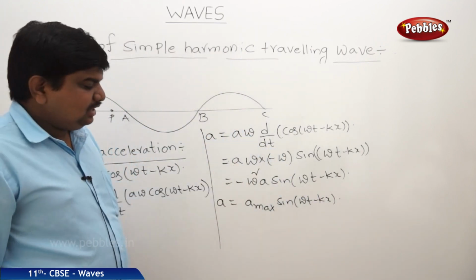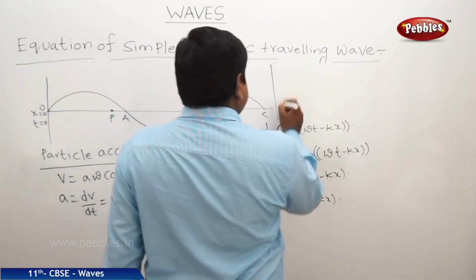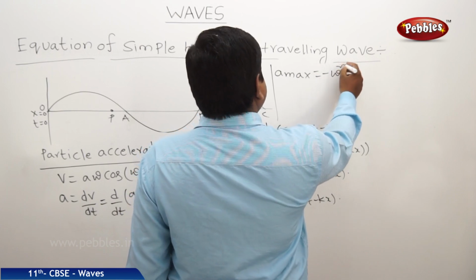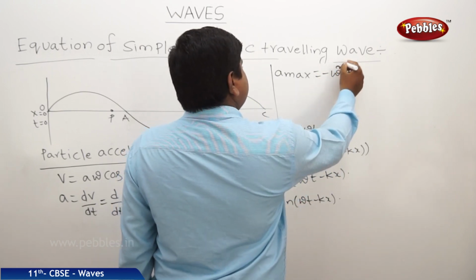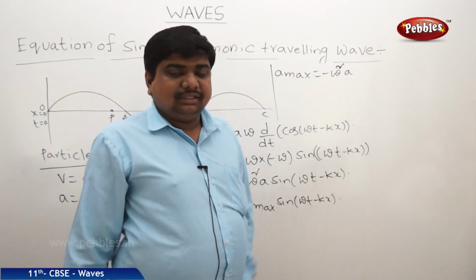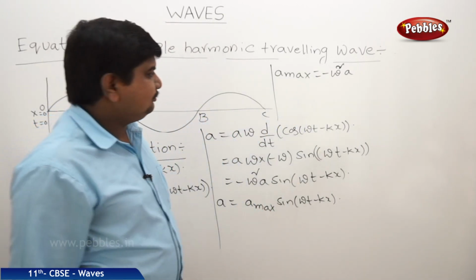If we compare these two equations, we can write a max is equal to minus omega square A. Here a max is the acceleration, and the A on the right side is the amplitude. The negative sign is representing the phase difference between displacement and acceleration.